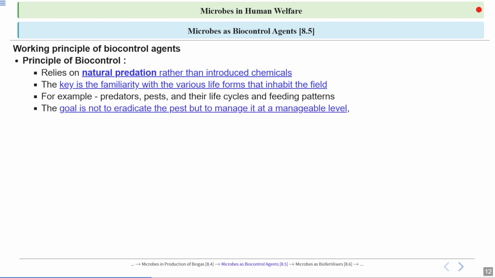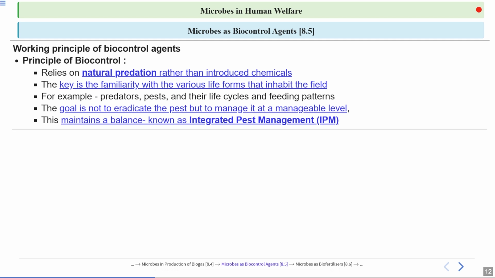Okay. Now the goal is not to eradicate the pest, but to manage it at a manageable level. So the focus here is not to completely eradicate the pest, but you have to lower its population. Because every organism is very important in the ecosystem. You cannot completely wipe out any organism because one organism is dependent on another. So there is a food chain and food webs in the ecosystem, so the ecosystem stability will be disturbed. Now, this maintains a balance known as integrated pest management.